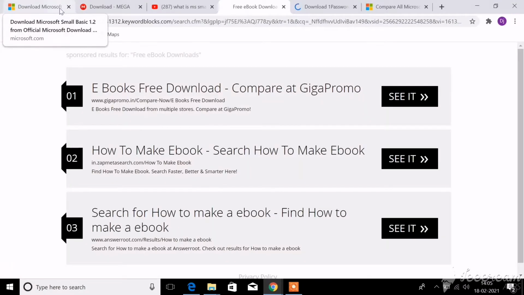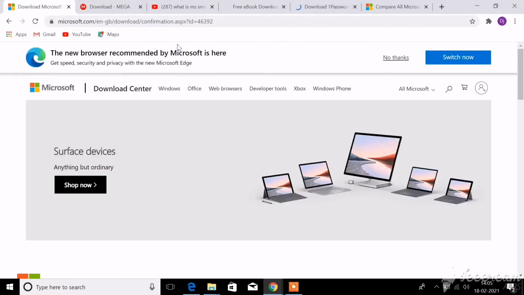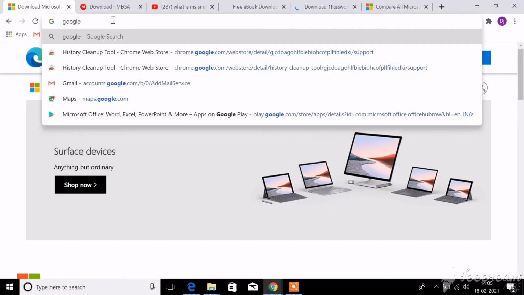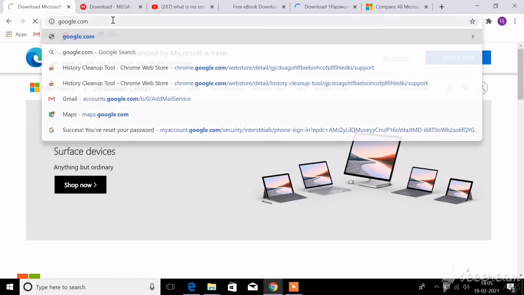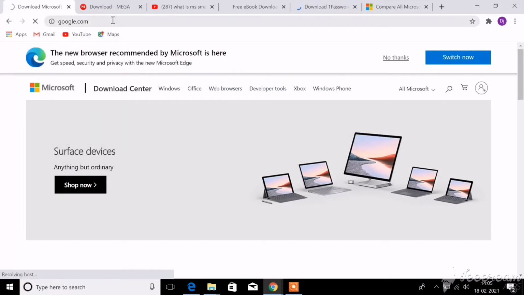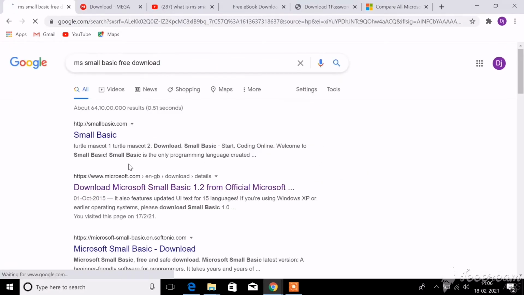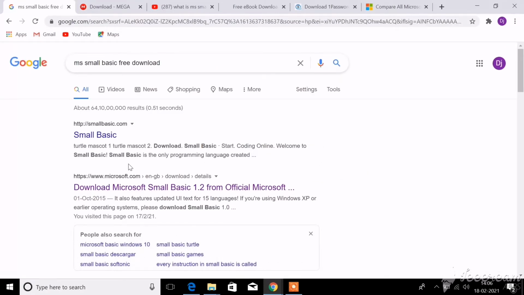You can go to Google, and if you type MS Small Basic free download in the search box and press enter, this page will open.